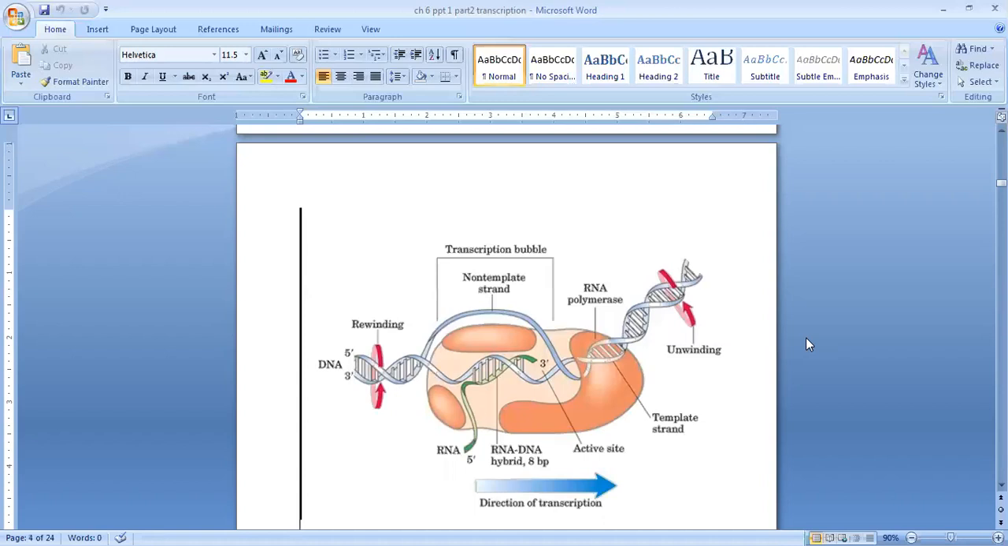Again here, the same diagram is shown in a different way. You can see unwinding, the template strand, then active site, RNA polymerase in light brownish color, non-template strand, transcription bubble, RNA-DNA hybrid. You can see the newly formed RNA-DNA hybrid. It's a heterogeneous form, with 8 base pairs. Then at the other end you can see rewinding. Then the other 3 and 5 ends. This is the direction of transcription.